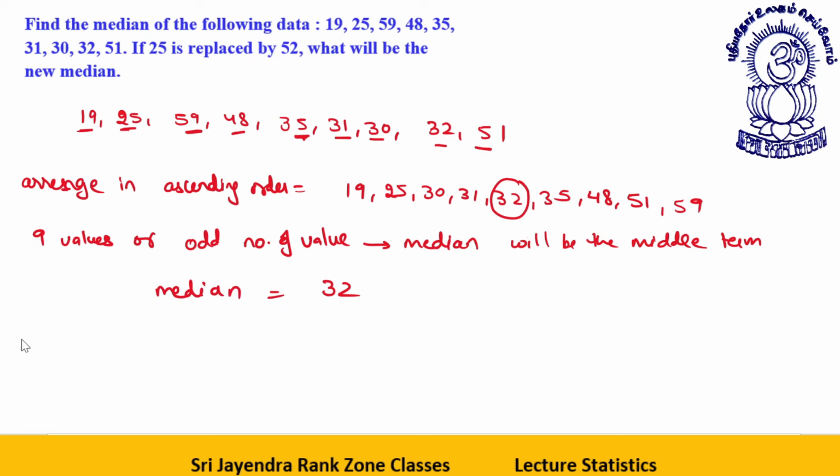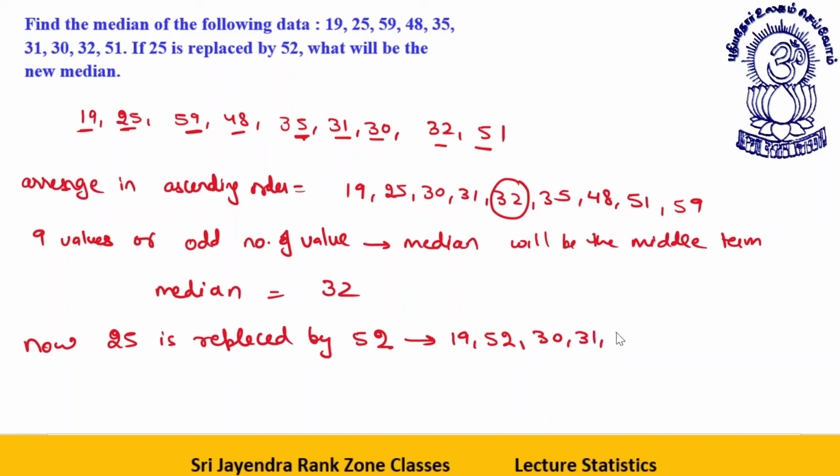Median will be 32. Now 25 is replaced by 52. Okay, so the new values are 19, 25 replaced by 52, 30, 31, 32, 35, 48, 51, 59.